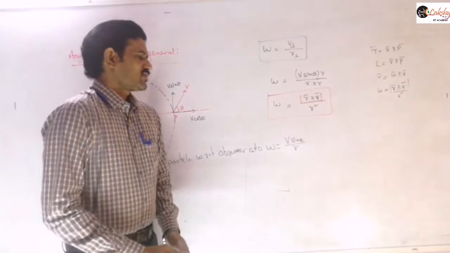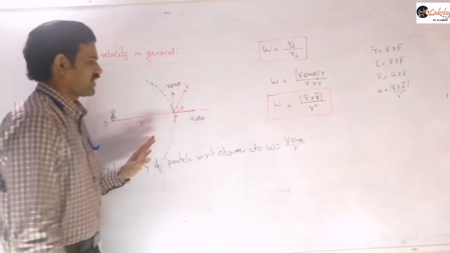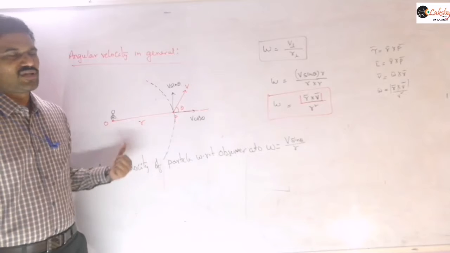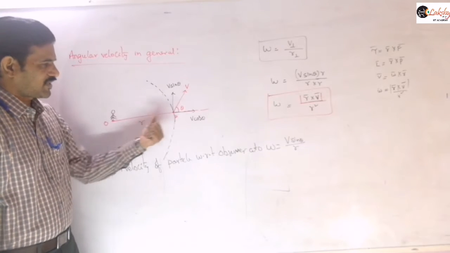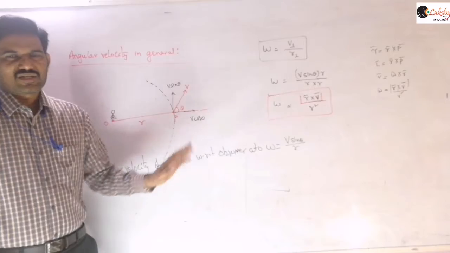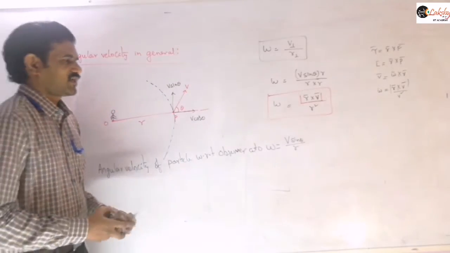Is it clear? So generally this is the simple procedure to find this angular velocity. We need to resolve the velocity into components, along the line joining the observer and the particle, and perpendicular to that line. So we can take the perpendicular component and define the angular velocity here.